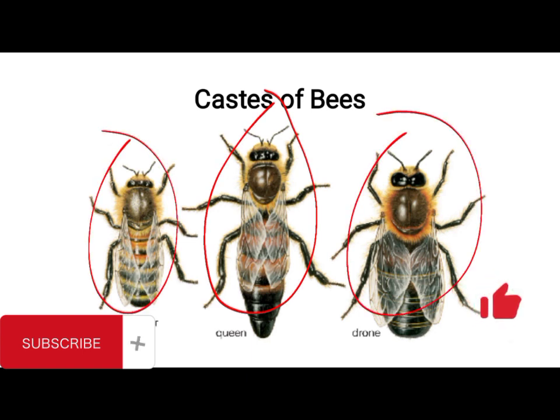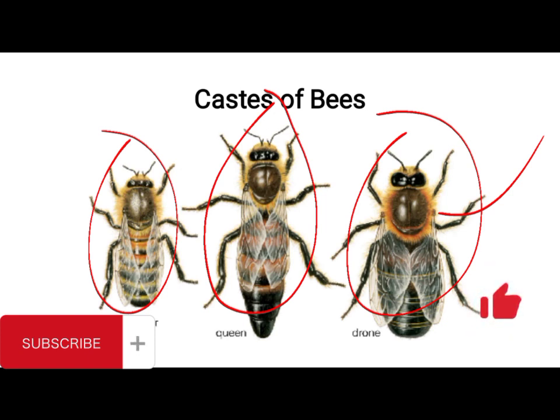Now, talking about each of them, you have the drones. These drones are usually hatched from unfertilized eggs. Apart from that, they are also responsible for fertilization. What does that mean? The drone is a fertile male in the bee hive, and the main function of the drone is to mate with the queen bee.